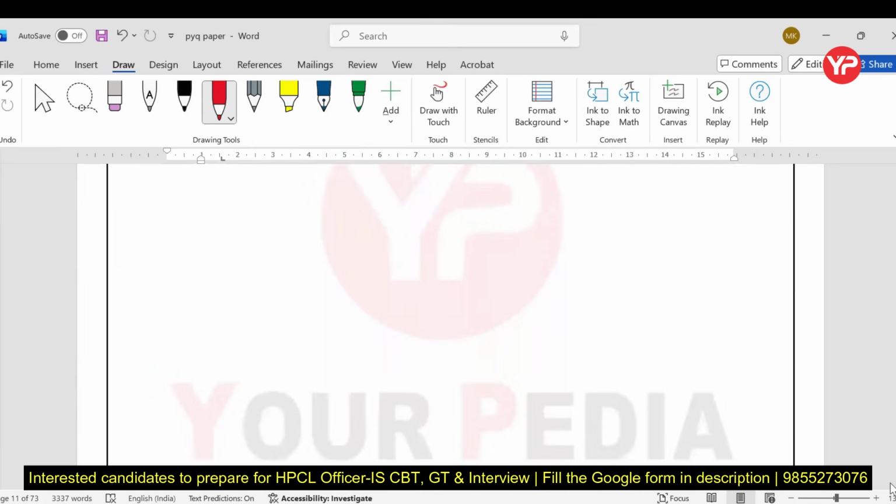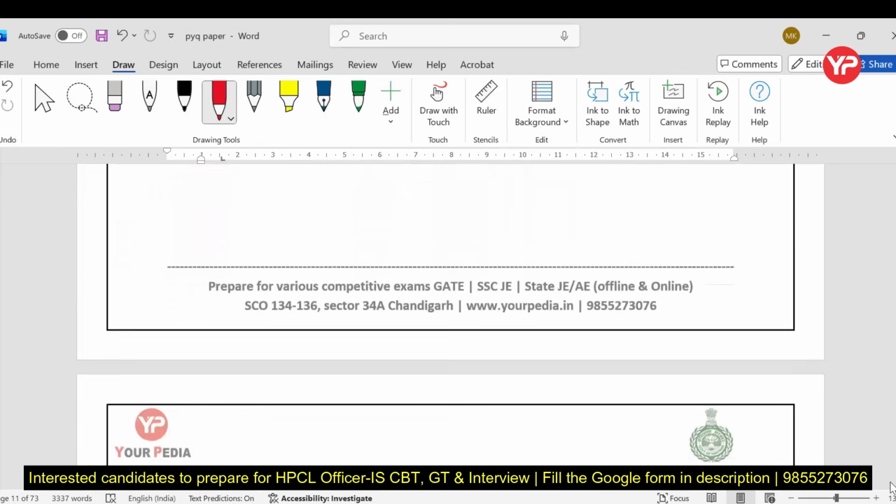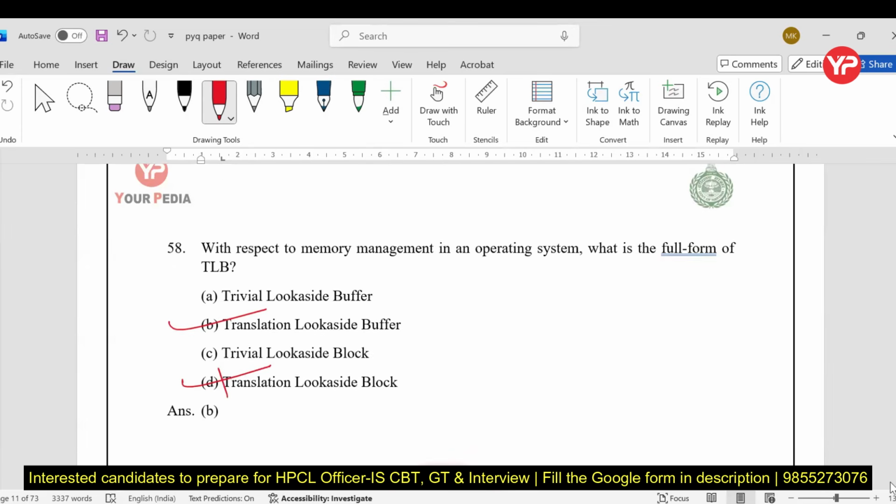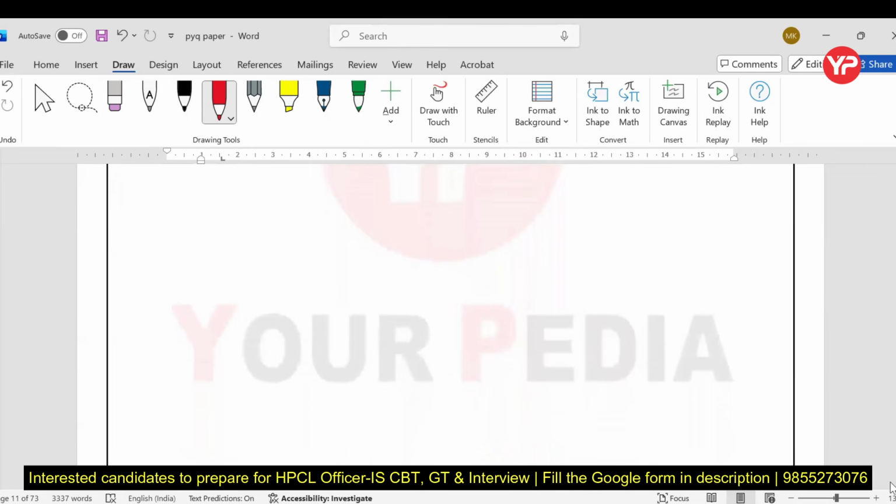Again, Turing machine questions. TOC is not part of our syllabus. Now, full form of TLB. Even though you can see the operating system syllabus for the whole GATE syllabus, now you can see the complexity of the problem. Two questions from system call, one question from scheduler, one question from finding average waiting time, one question is from full form. Translation lookaside buffer, not block, but buffer. So B is the right answer, my dear students. Just a hardly 10-second problem.